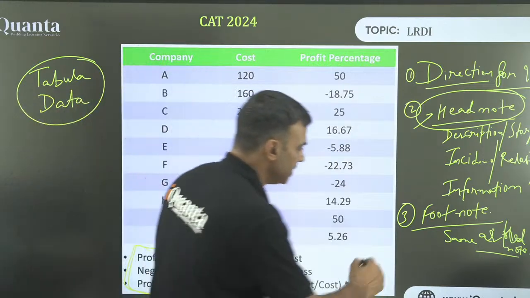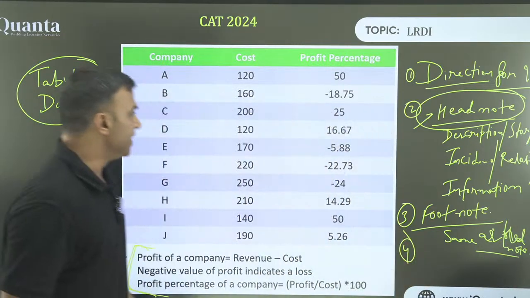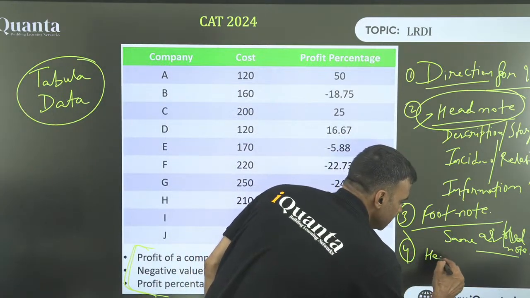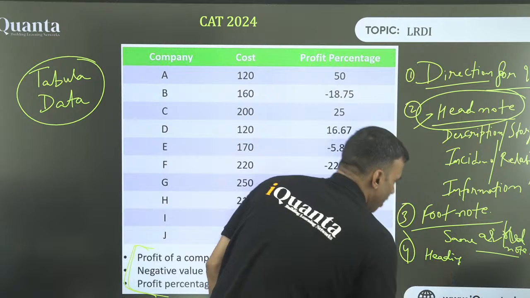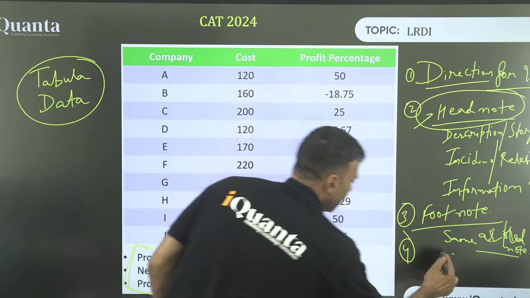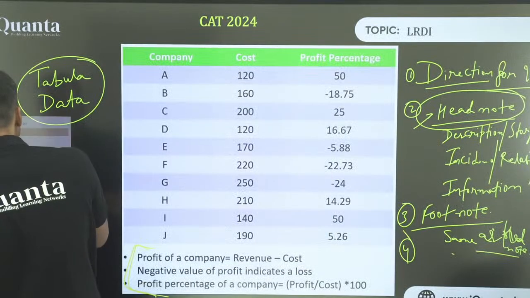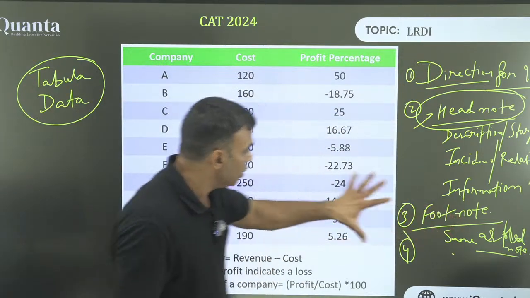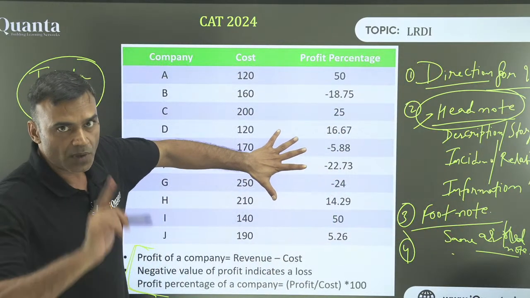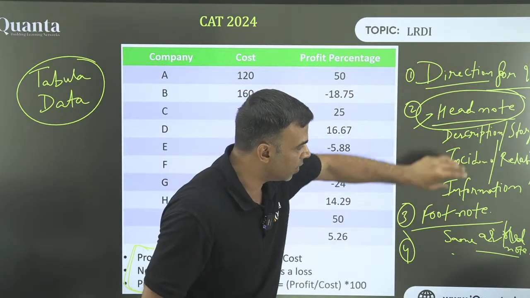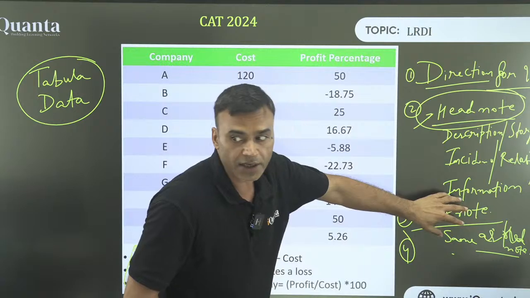Okay. Then the next part, if it is tabular data, then you will read the heading of the column, or I should rather be very clear, first row and first column. Look very carefully. And there is another very important and interesting thing: till now, do not enter the table. I repeat clearly, read the direction of the question, read the head note, read the footnote, do not enter the table.